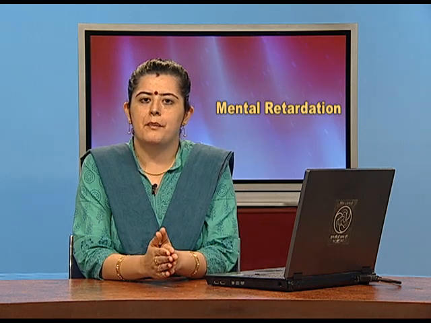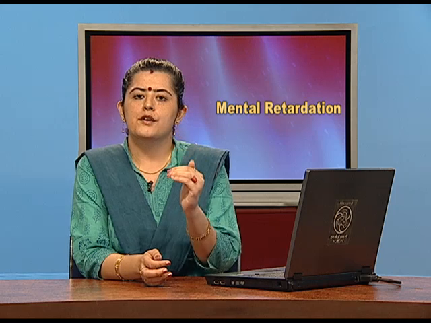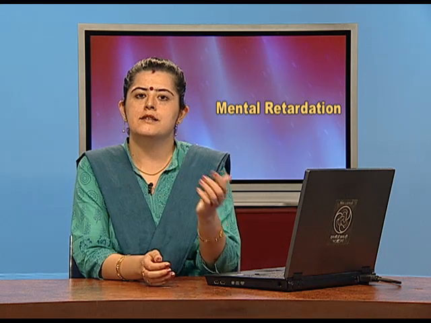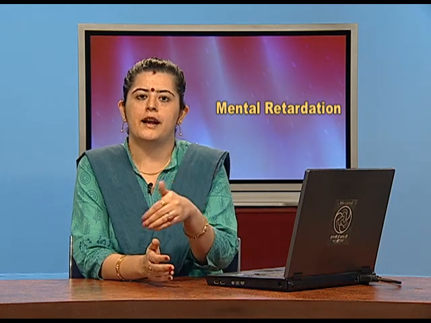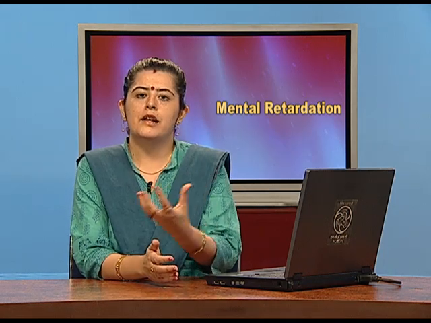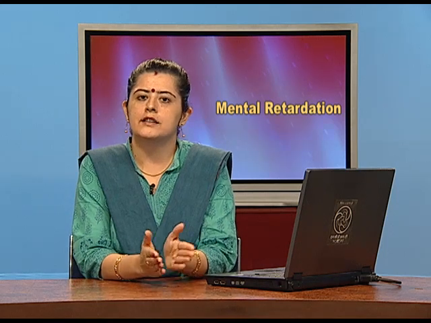Let's just summarize the chapter, what we have done till now. We've understood the concept of what is meant by disorder, the definition of it. We moved on to the history of disorders, how the understanding of disorders developed. Then we moved on to the factors which influence, the factors which underlie the disorders, covering the various psychological perspectives and approaches. Then we started with the different kinds of disorders, starting from anxiety disorders, 5 categories under it. We moved on to somatoform disorders, which also had 4 categories under it. Then we covered the dissociative disorders, having 4 categories under it.